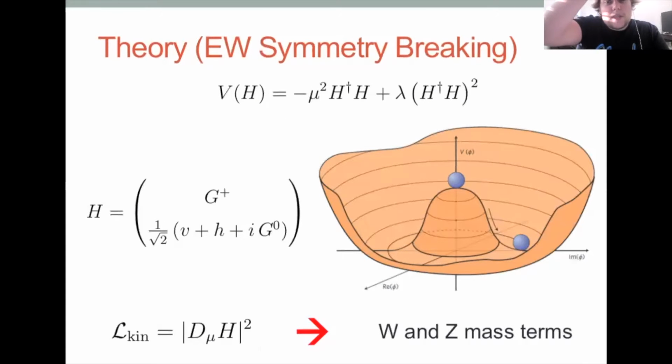We're all familiar with the Higgs potential, and when the Higgs acquires a vacuum expectation value, it basically rolls a ball down the hill of the potential, and through the kinetic terms you end up with W and Z masses. This ends up breaking the electroweak symmetry of the standard model and gives everything its mass. So we're all pretty familiar with this.